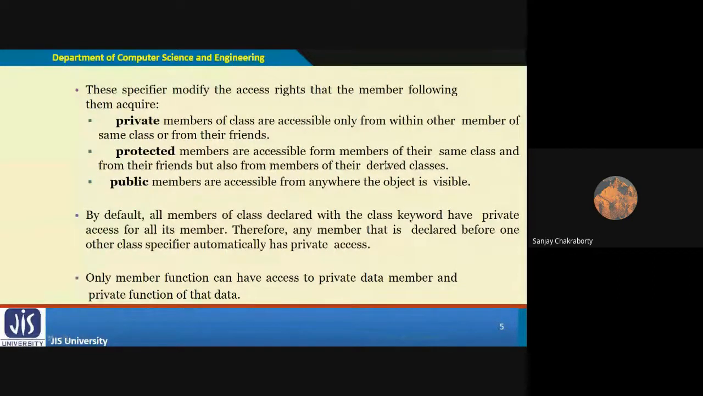And the public access specifier is very simple: the members which you define as public can be accessible from anywhere, at any time, with the help of an object outside of the class. It is publicly accessible, right? By default, C++ has the access specifier private, which makes C++ a very, very secure language compared to all the other object-oriented programming languages. I have already told this: only member functions can have access to private data members and private functions of that class.